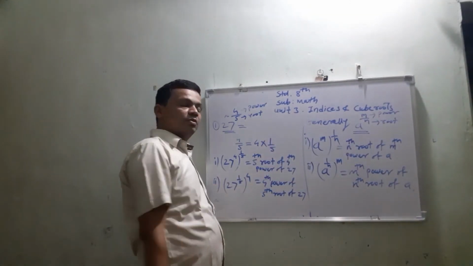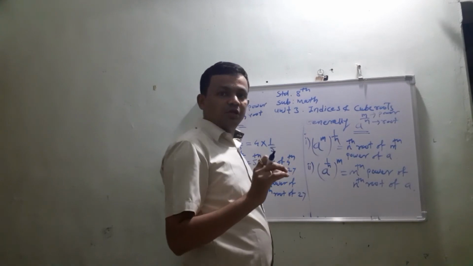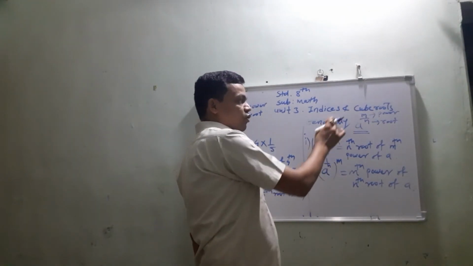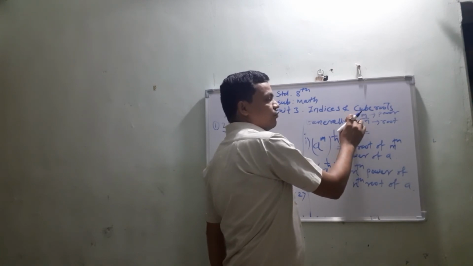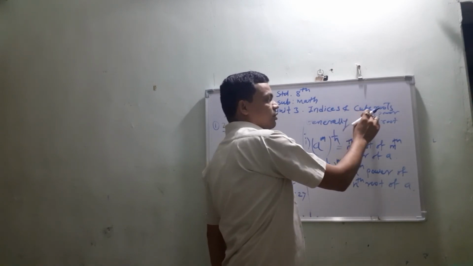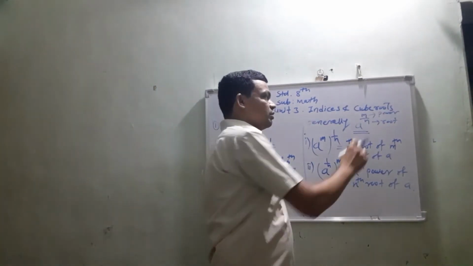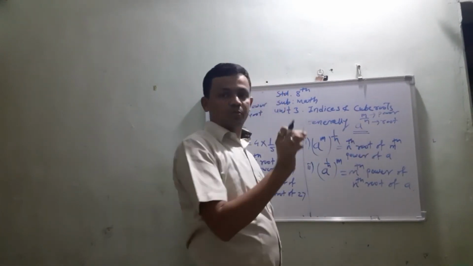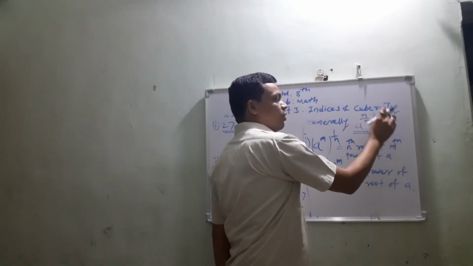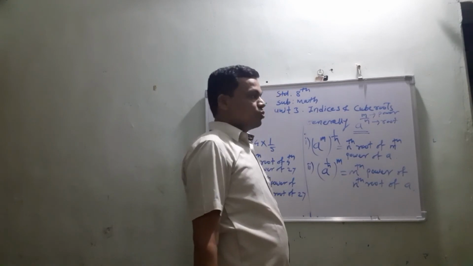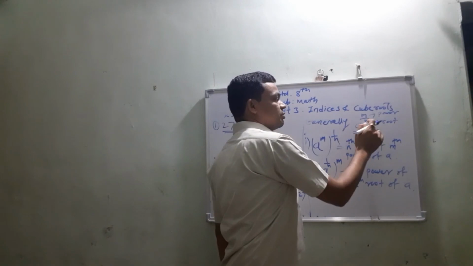So you must remember, while writing the meaning of this form of number, m, the numerator, shows the value of power, and n, the denominator, shows the value of root. While solving this type of example, you must remember this point.